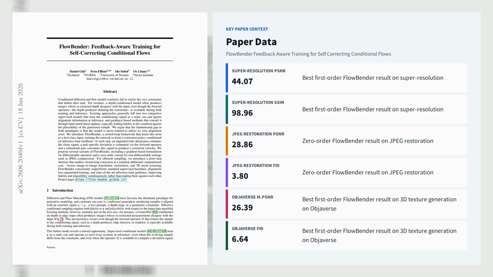On JPEG restoration, it improves from 26.29 PSNR, 79.45 SSIM, 22.24 LPIPS, and 4.35 FID to 28.86, 83.13, 16.33, and 3.8. And on Objaverse texturing, it lowers FID from 8.74 to 6.64, while raising PSNR from 21.91 to